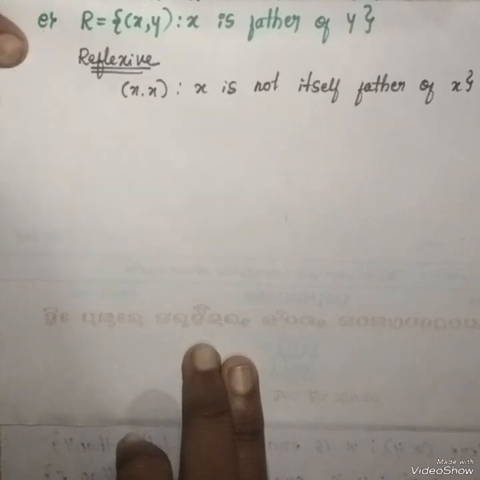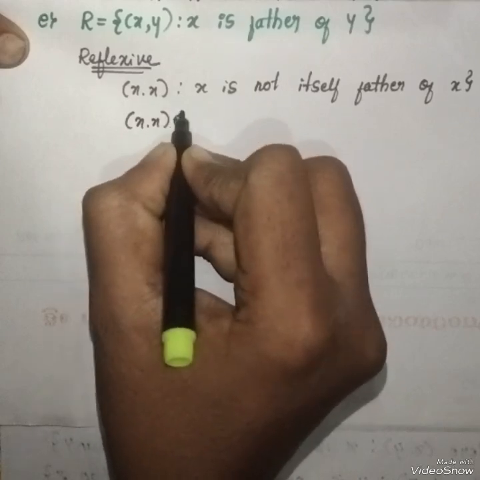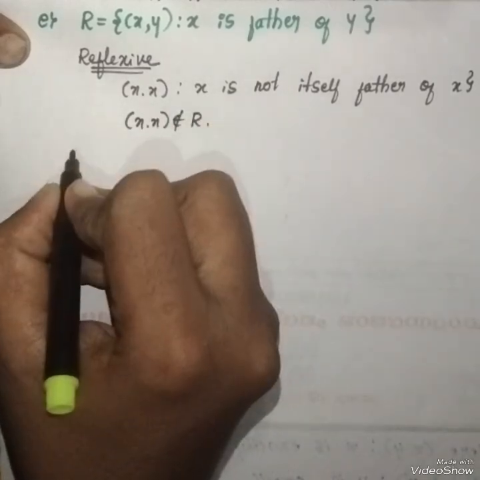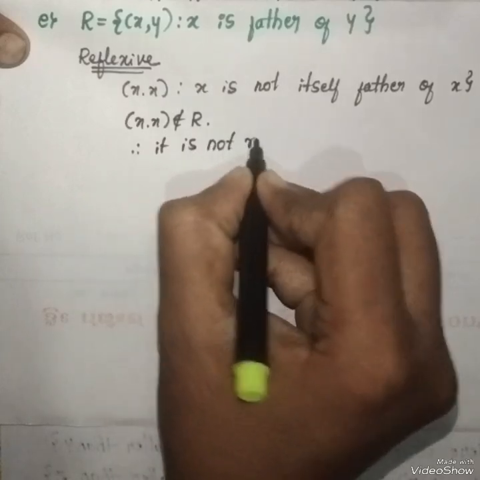X is not a father of x. That is, x comma x does not belong to relation R. Therefore, it is not reflexive.